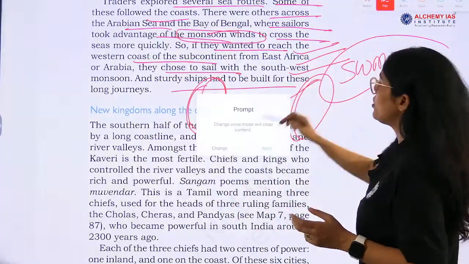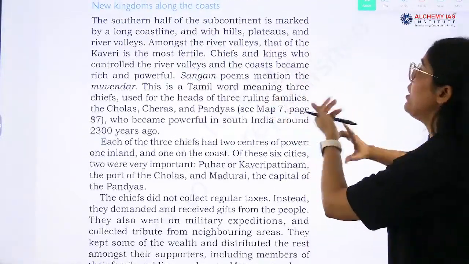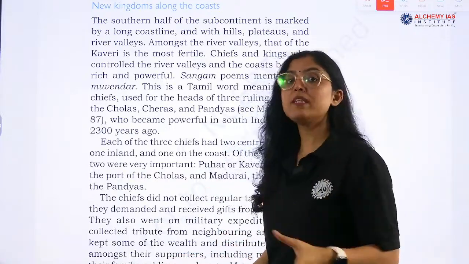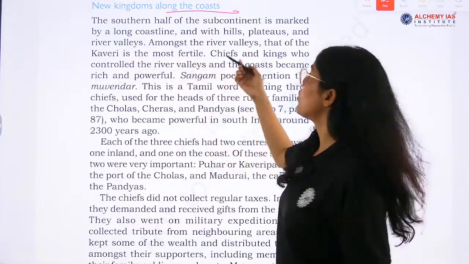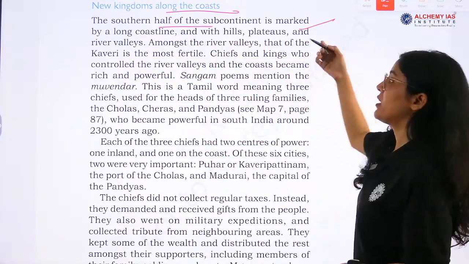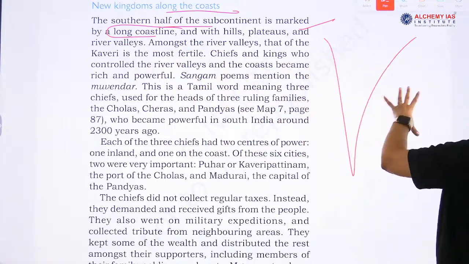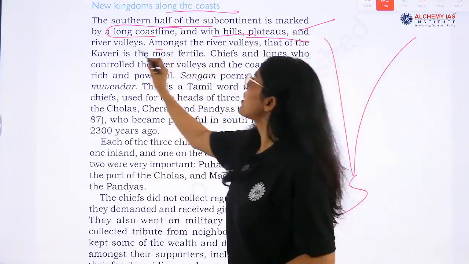Okay, now new kingdoms along the coast. Questions have come from this part and it may again come because many times the same questions are coming in UPSC. New kingdoms along the coast. The southern half of the subcontinent is marked by a long coastline, India's coastline, right? It has a long coastline with hills, plateaus and river valleys.